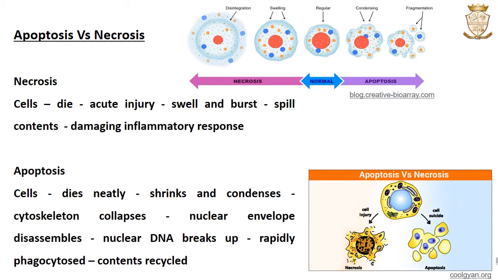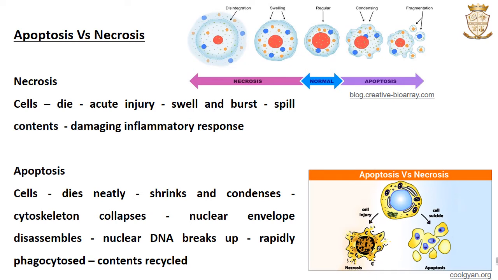So, let us discuss apoptosis and necrosis. Necrosis is a pathological condition where the cells die due to acute injury or stress.